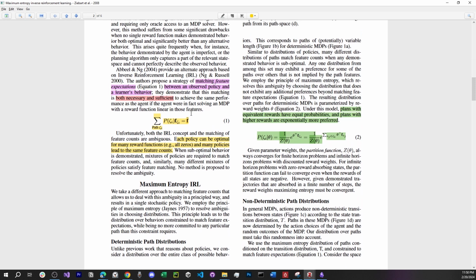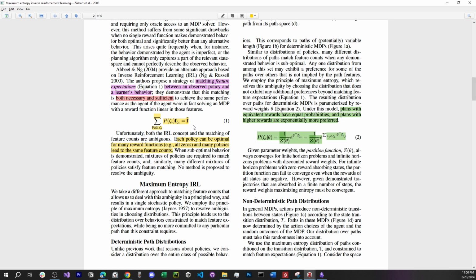Next point is this feature expectation matching. In their paper, Andrew Ng and Russell mention that the feature expectations should match for the expert trajectories and the policy that the learner is trying to achieve. And they mention that this is something necessary and sufficient, even though it still needs lots of work, but this is the condition that we take for our maximum entropy optimization problem.